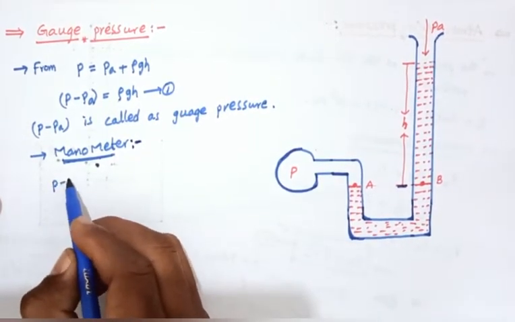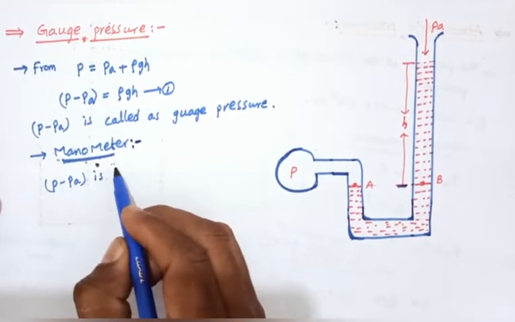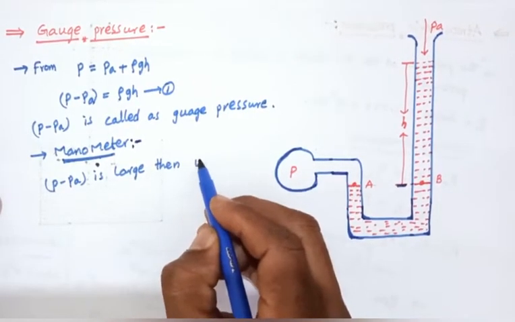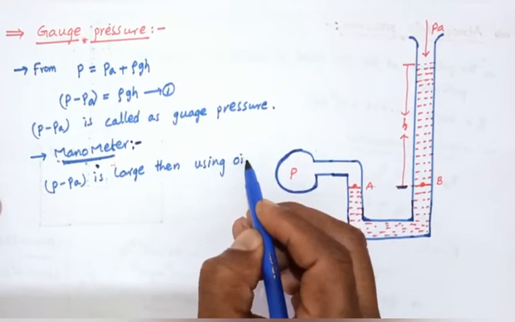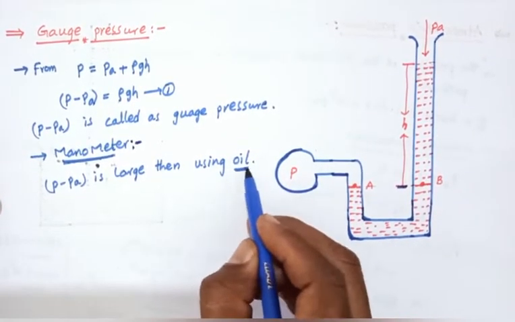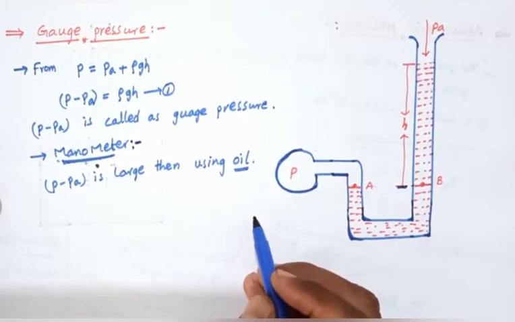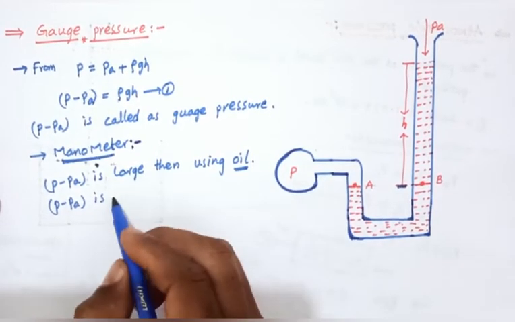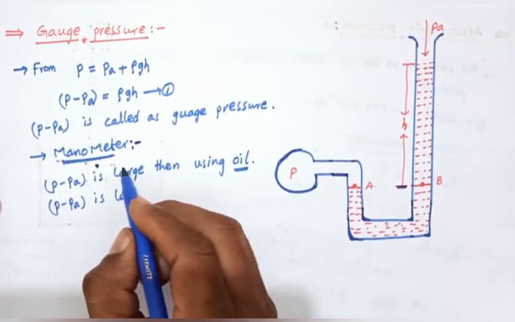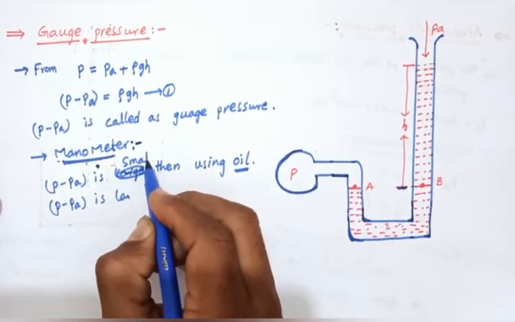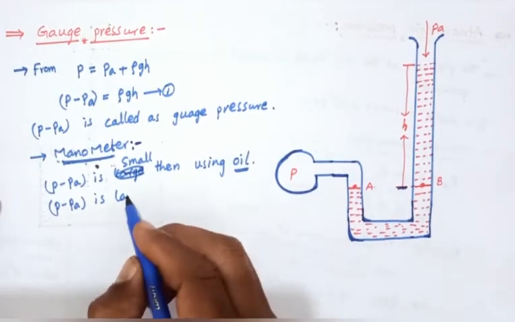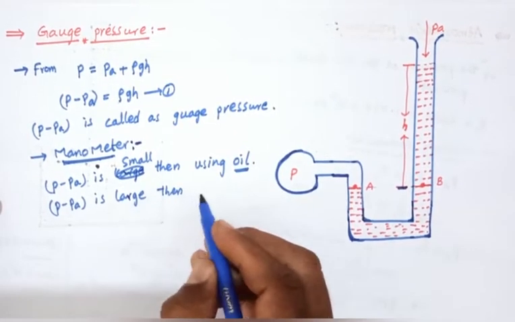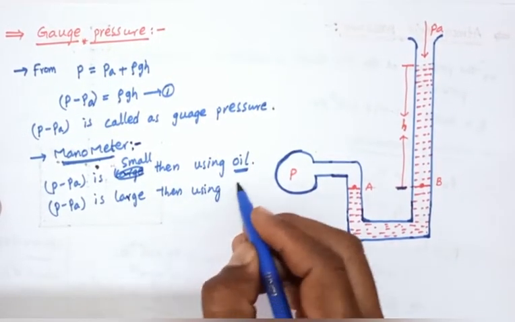If P minus PA is small, we can use oil, which is a low density fluid. If P minus PA is large, then we can use mercury.